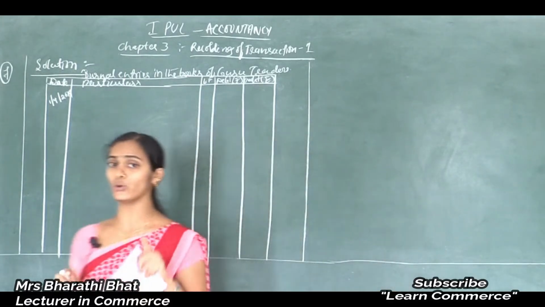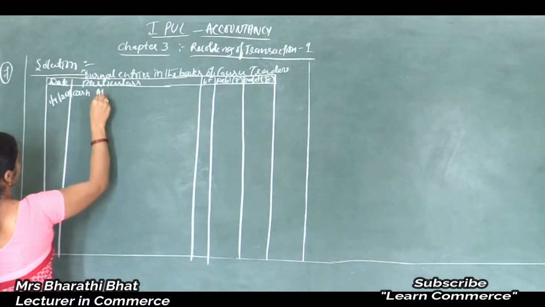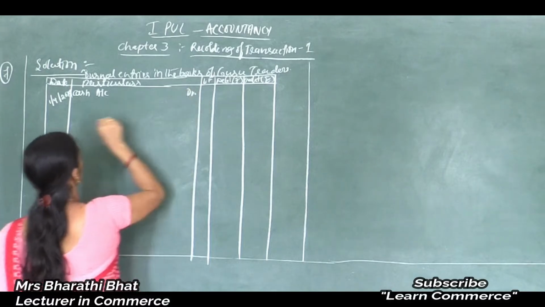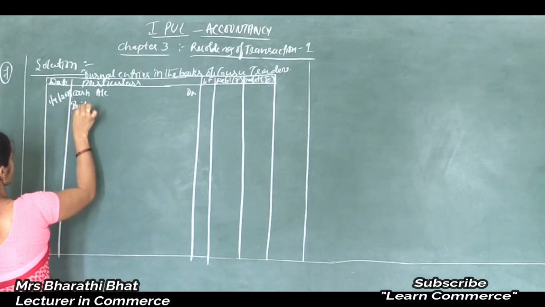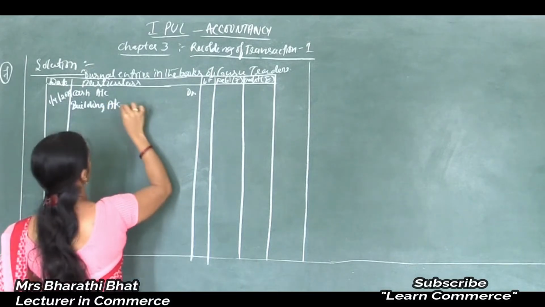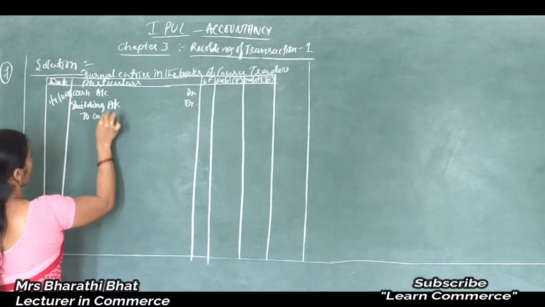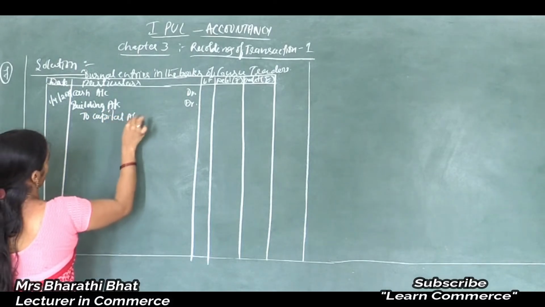Okay, so here two assets, meaning two accounts, are debited. One is the cash account debited, one more is building, because business commenced with building also. So the building account debited to capital account. To capital account.